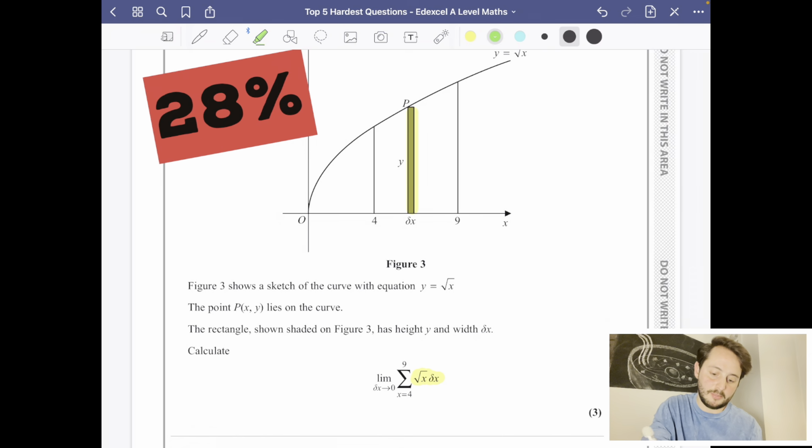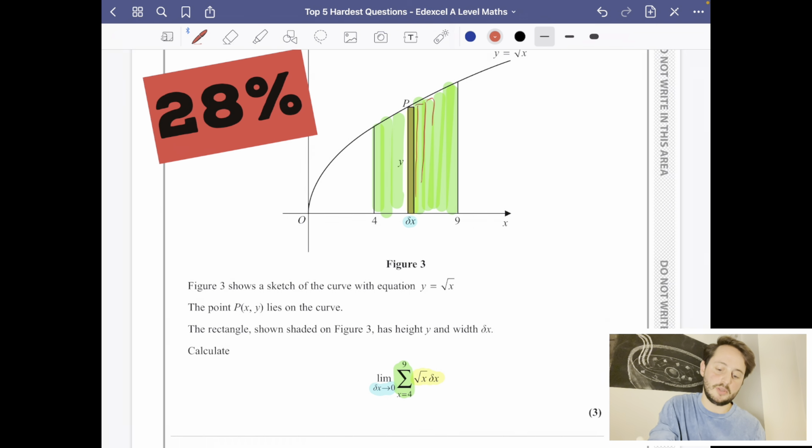The summing symbol that we've got is asking you to sum up all of these rectangles that would be inside this shape between 4 and 9. And this limit part of delta x going to 0 is saying, imagine that this thickness of the rectangle is going to get thinner and thinner and thinner, until instead of it looking like a bunch of rectangles all stacked next to each other like this, it's actually just going to become the shaded area underneath that.